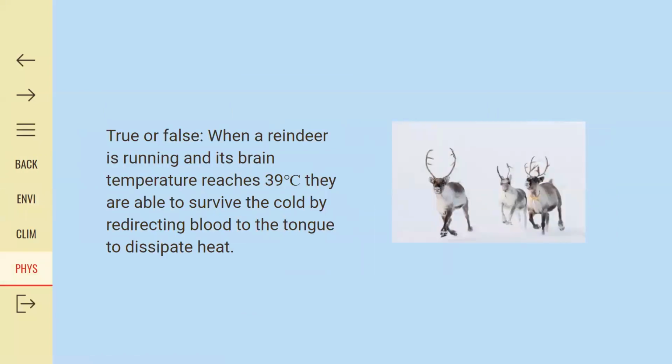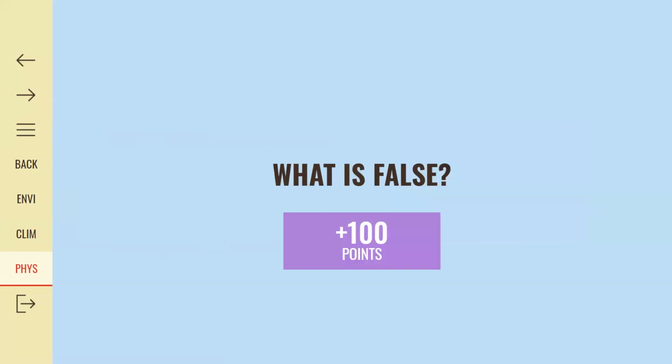Physiological adaptations for 100. True or false? When a reindeer is running and its brain temperature reaches 39 degrees Celsius, they are able to survive the cold by redirecting blood to the tongue to dissipate heat. What is false? Yes, that's correct. Actually, they redirect the blood through the countercurrent exchanger in the brain to survive the cold. Adding 100 points to your score, now with a total of 600. Stephanie, next category, please.